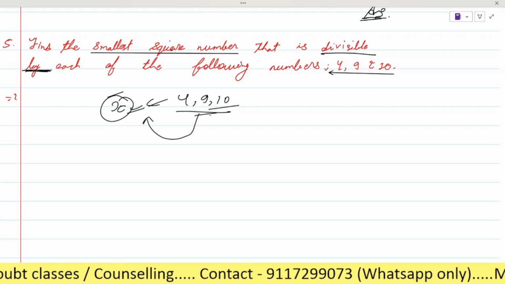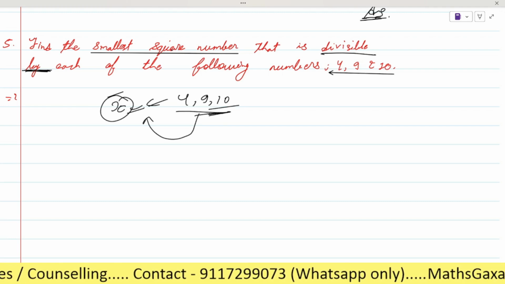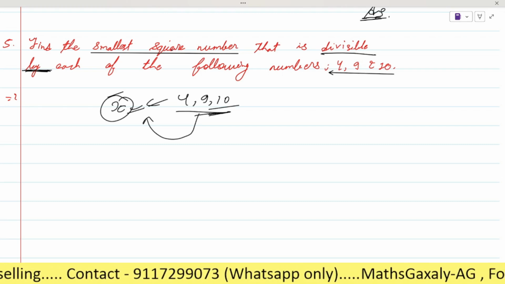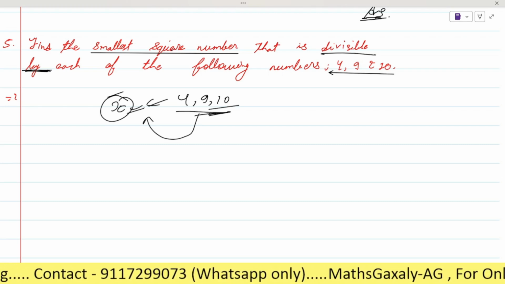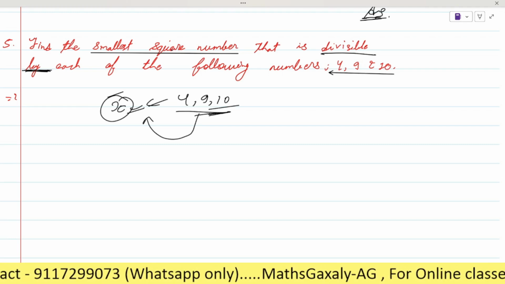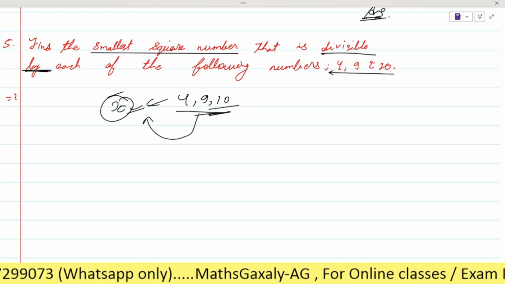Okay, so these numbers, the 4, 9, 10 are called, by what will we call them for x? These 4, 9, 10 will be factor of x or multiple of x. Just tell me.